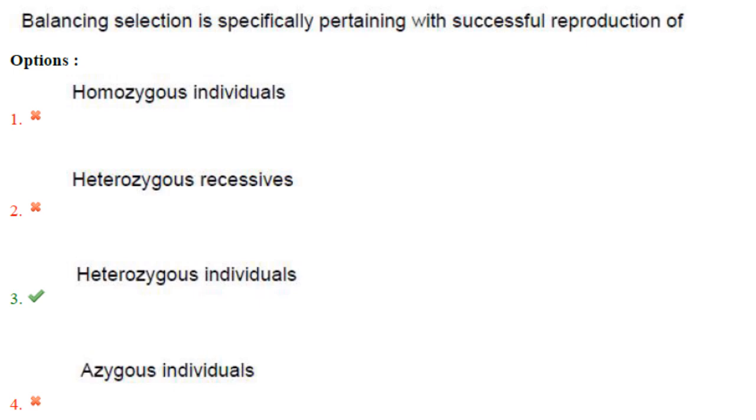Then balancing selection is specifically pertaining with successful reproduction of. So the major mechanisms for balancing selection are heterozygous advantage and frequency dependent selection. Heterozygous advantage is when an individual who is heterozygous for a particular gene locus has greater fitness than a homozygous individual. And in frequency dependent selection, the relative fitness of a specific phenotype declines if the frequency of that phenotype becomes too high. So here in the question they have told only about heterozygous individuals and not frequency dependent selection. So the answer here is option 3.